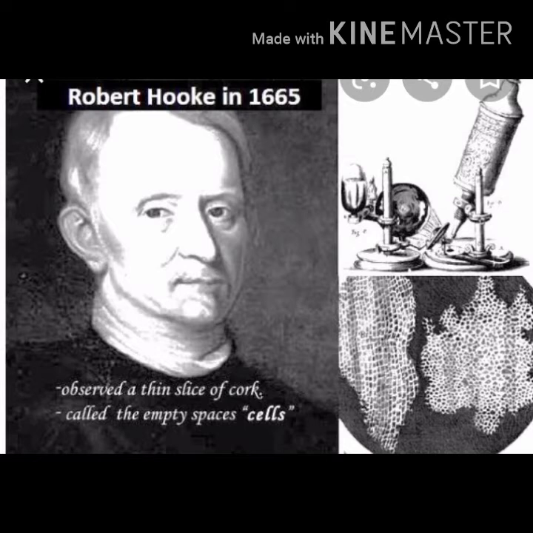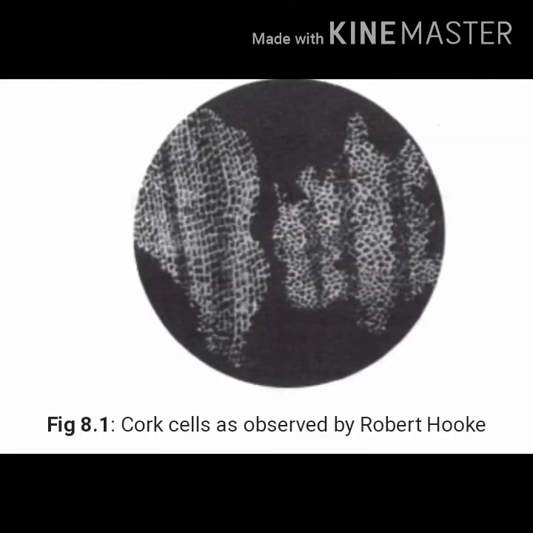He cut it into a very small, very thin slice, and observed it under a microscope made by himself. At that time, he noticed that a number of room-like compartments were there, resembling a honeycomb. A honeycomb-like structure. He observed these box-like compartments, and he used the term cell for these compartment-like structures.